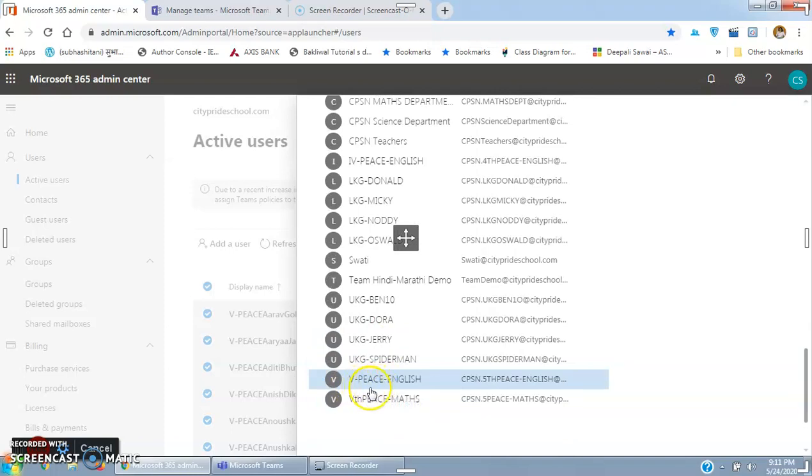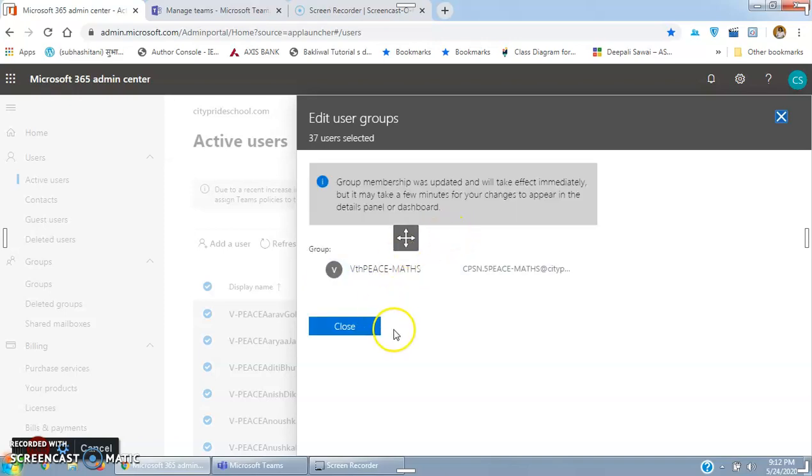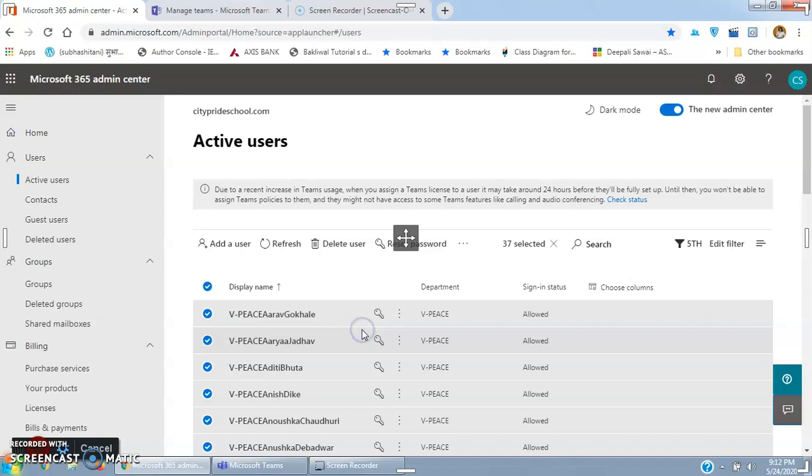Okay, this is how I have created it earlier. I will have to change this. I don't remember now. Okay, so now I will save it. All those students which I had selected here have now been transferred to this group. It takes time. Group members are updated. I will close.